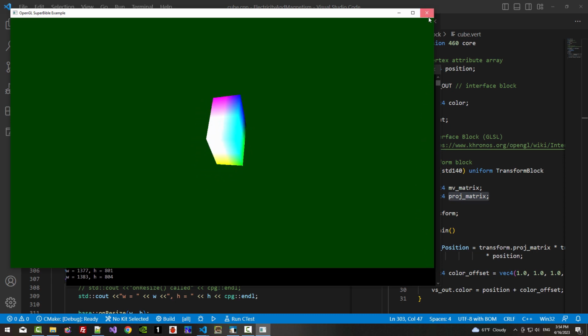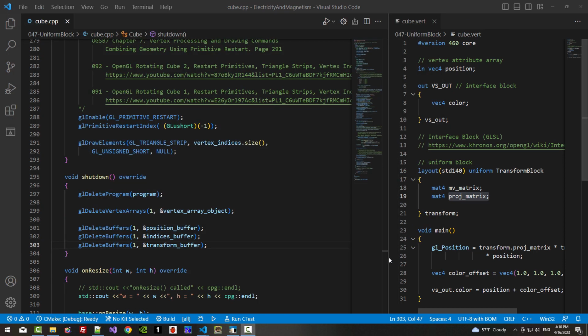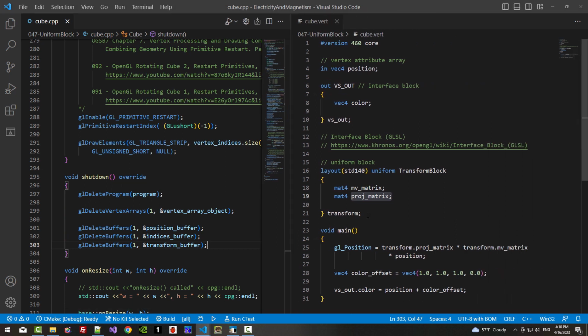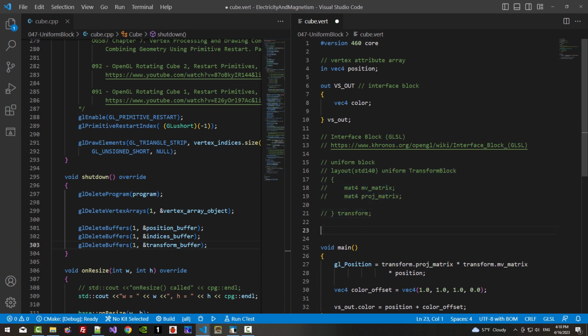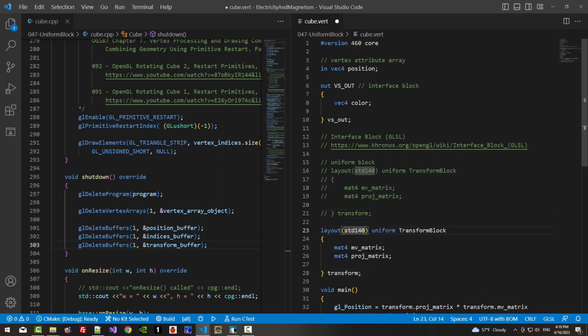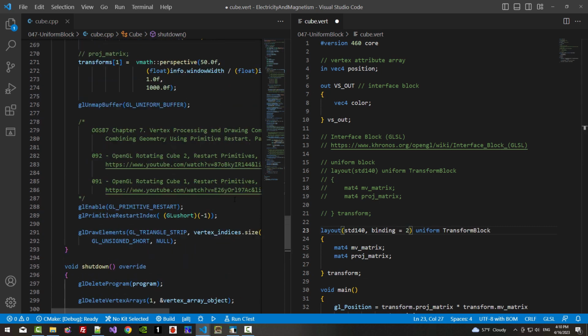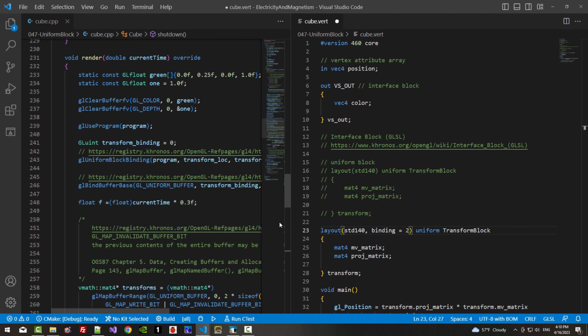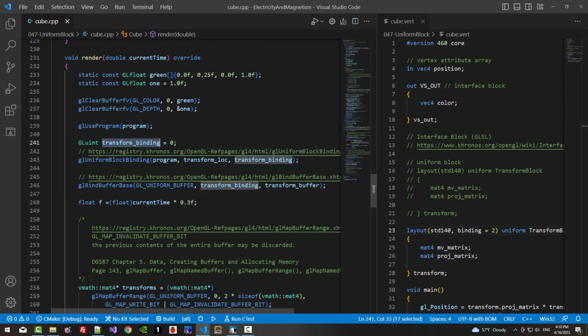Now, close it. Please understand that my primary goal in this video is to understand how to use a uniform block. In this uniform block specification, we haven't used a binding qualifier. I will copy, disable it, then paste. Here, binding, I set 2. Now, scroll up. In this part, we set transform binding.